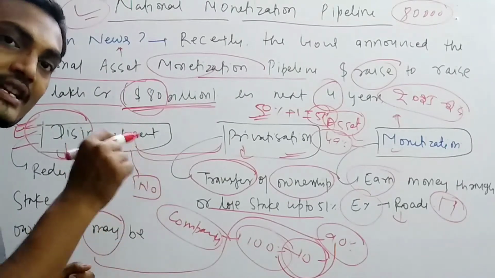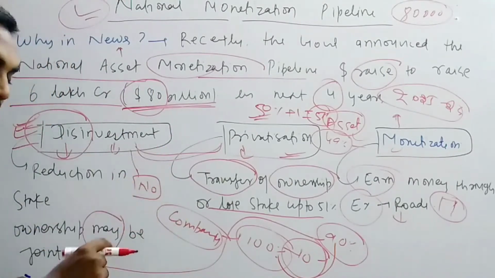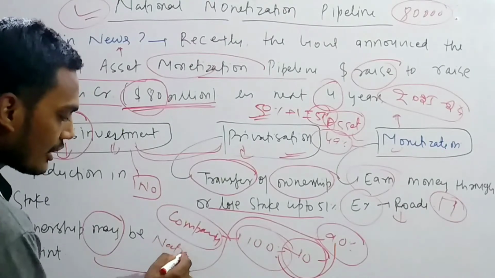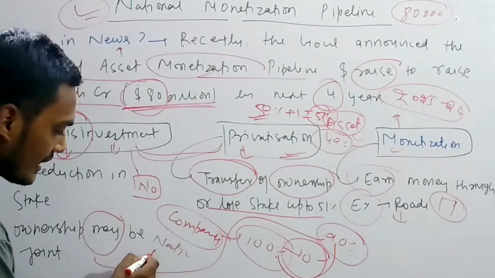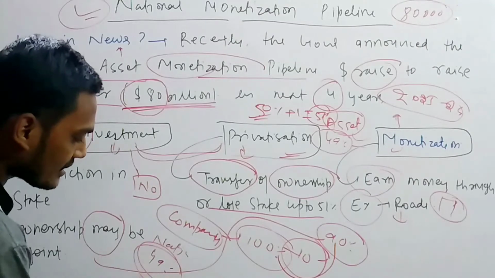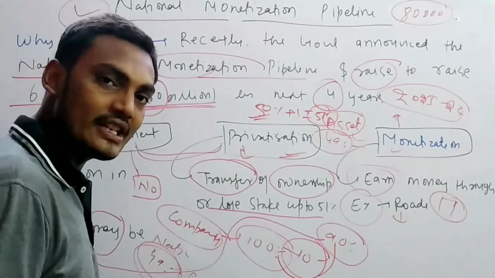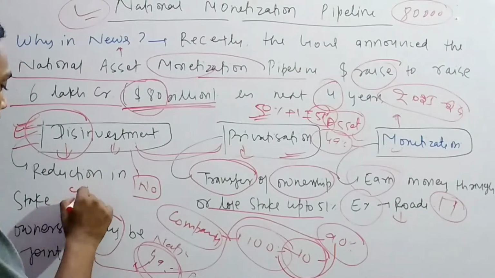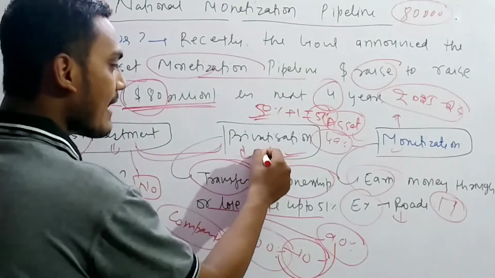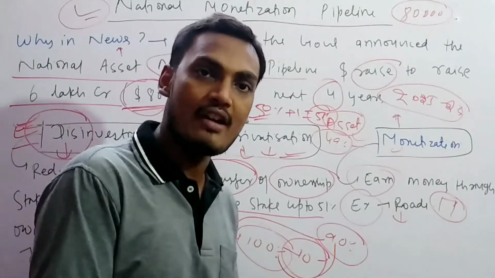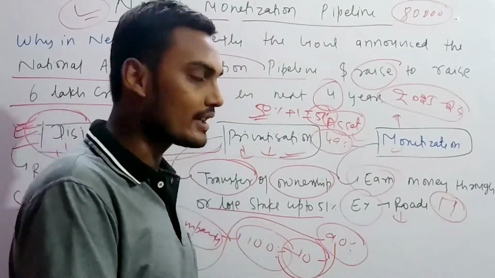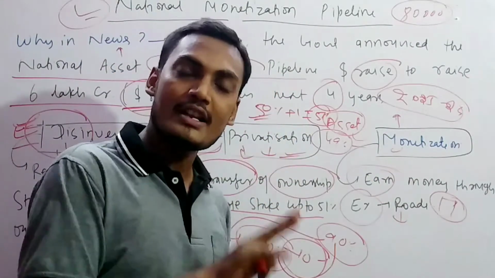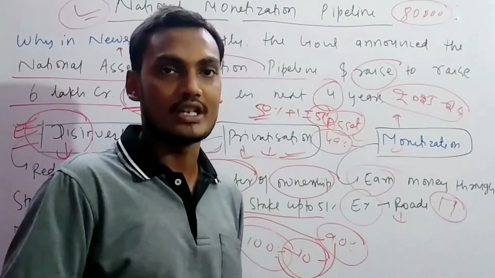So whenever the government disinvests or reduces its stake, like you can say recently with LIC, now the reduction is 49%. The government has increased the FDI and is also losing ownership. So this is known as disinvestment. And privatization, now the government is heavily using privatization in the bank sector, so that is known as privatization. And monetization, earning money from assets, is known as monetization.